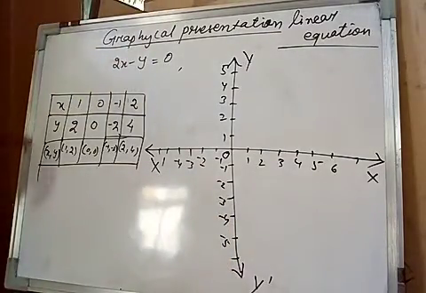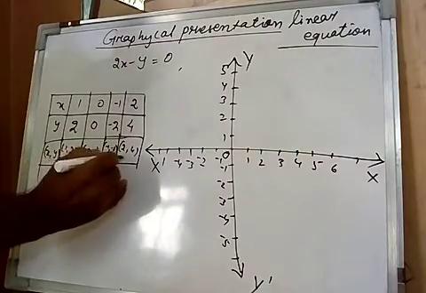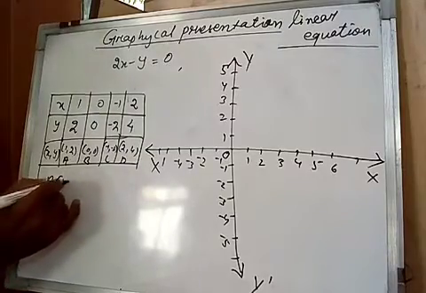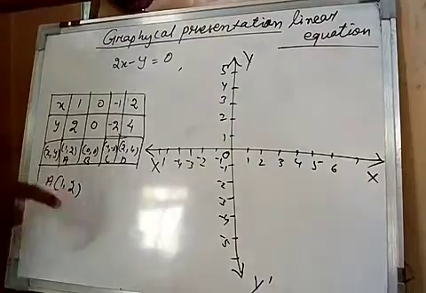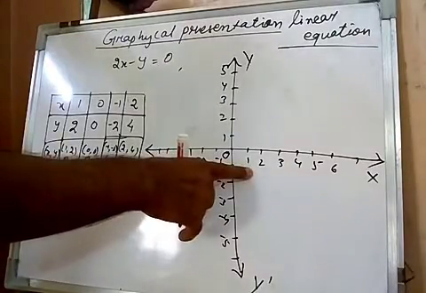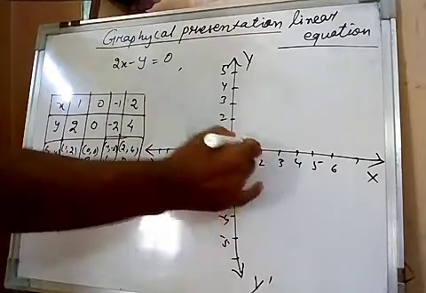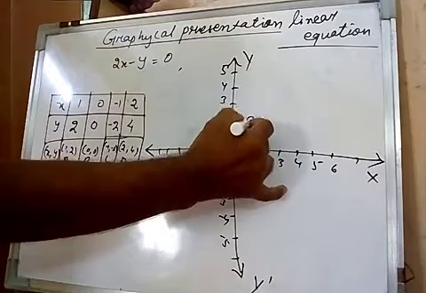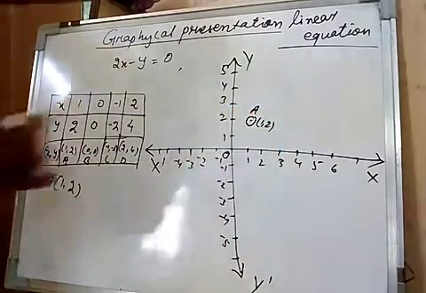Now first we take point A, then B, C, D. First coordinates 1 and 2. So on the x-axis 1, on the y-axis 2. On the x-axis this one, that means the distance is 1 here. On the y-axis 2, so this is the point A, that is 1 and 2.